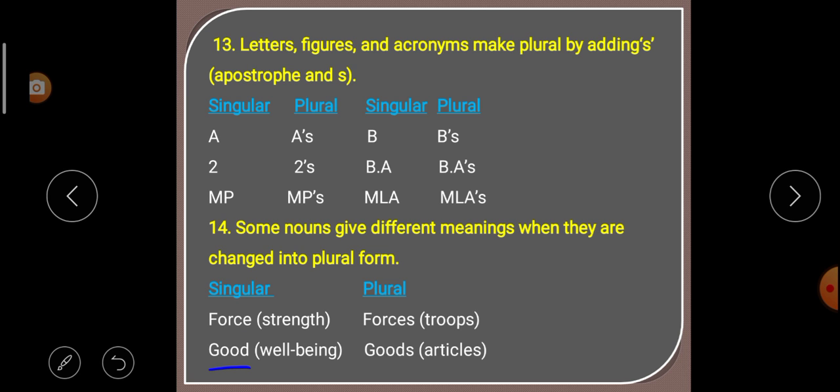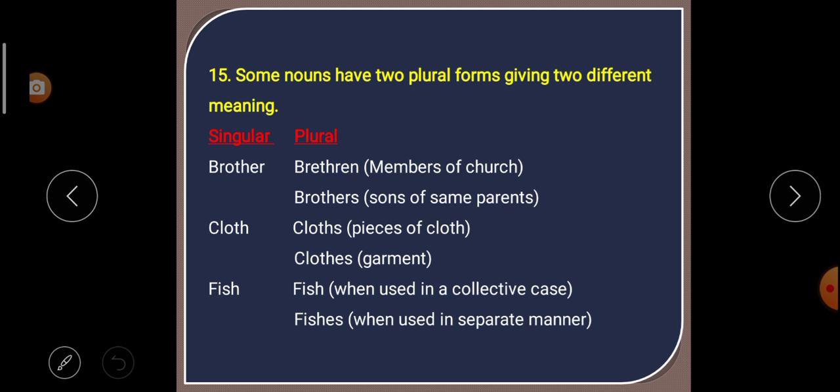Next, good. Good is singular, that means well-being. Next, when you use it as a plural, goods, it means material or articles. So some nouns give different meanings when they are changed into plural.